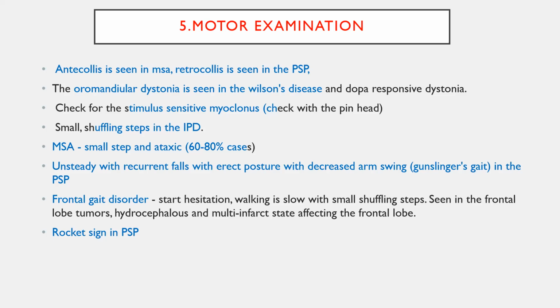Typically, patient will have hesitation in the starting of the gait. Then patient will walk slowly, with small shuffling steps. Okay. And rocket sign, as I told, due to the postural instability, patient will fall backwards whenever they try to get up from the chair. That is seen in PSP. So you can see it in PSP. Okay.